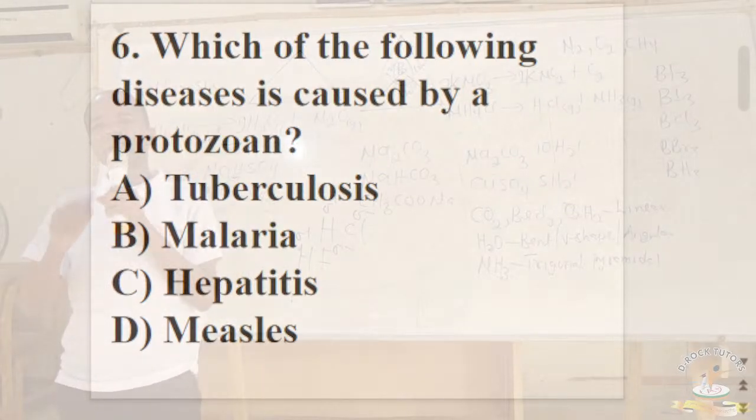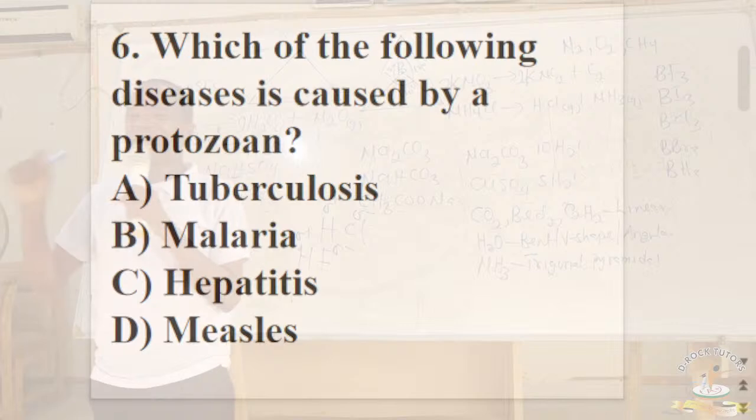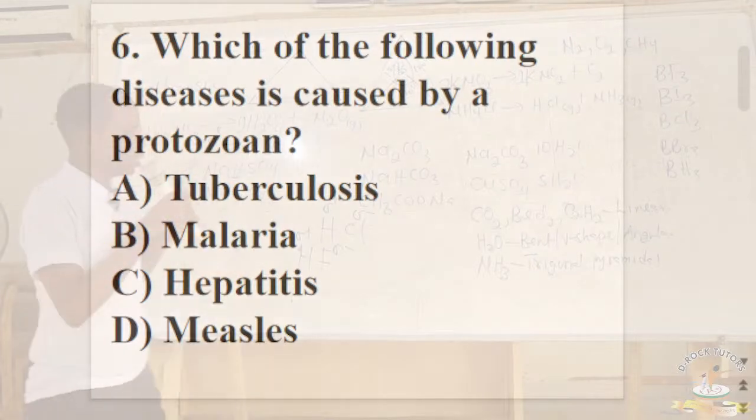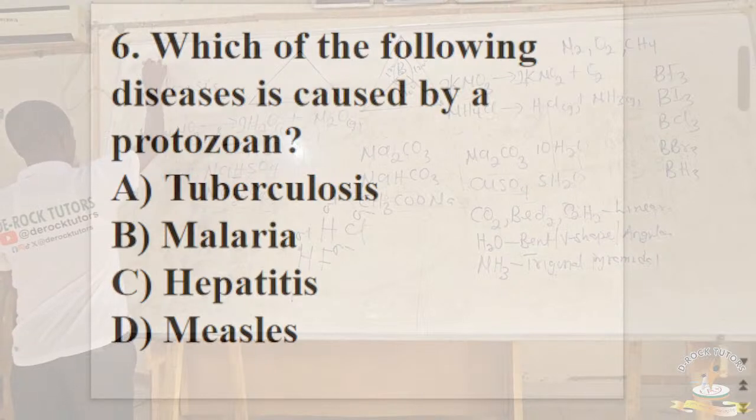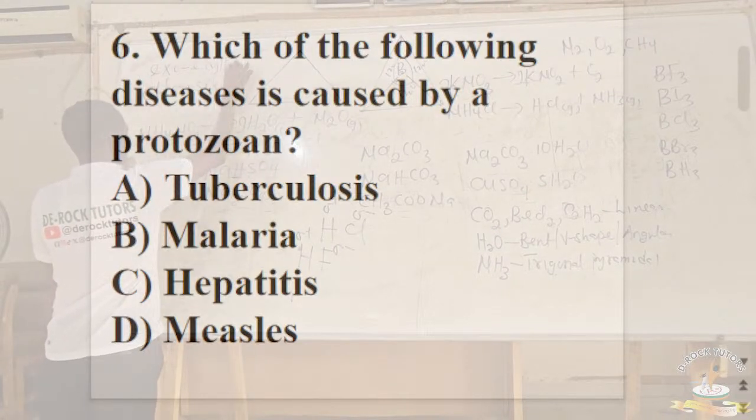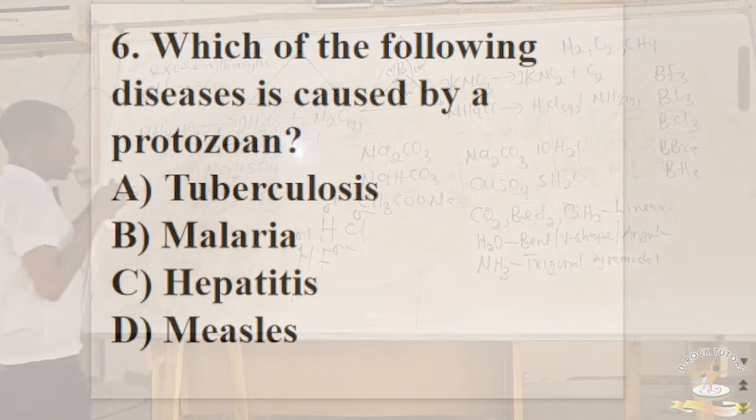Another thing you need to know is there are two stages during the life cycle of the Plasmodium parasite. There is the endoerythrocytic stage and then there is the exoerythrocytic stage. The exoerythrocytic stage is spelled like this. Because these are questions common in JAM.